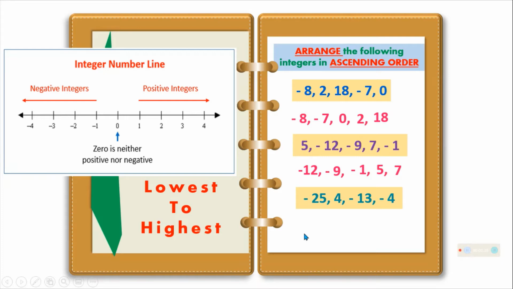How about this one? This group of numbers. Negative 25, 4, negative 13, negative 4. What will be the first one or the lowest? The lowest is negative 25. Next, negative 13. Next, negative 4. Then, positive 4.